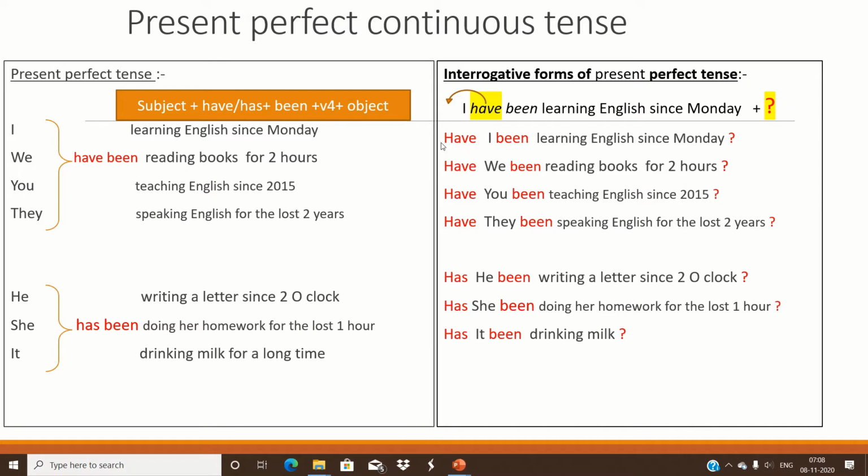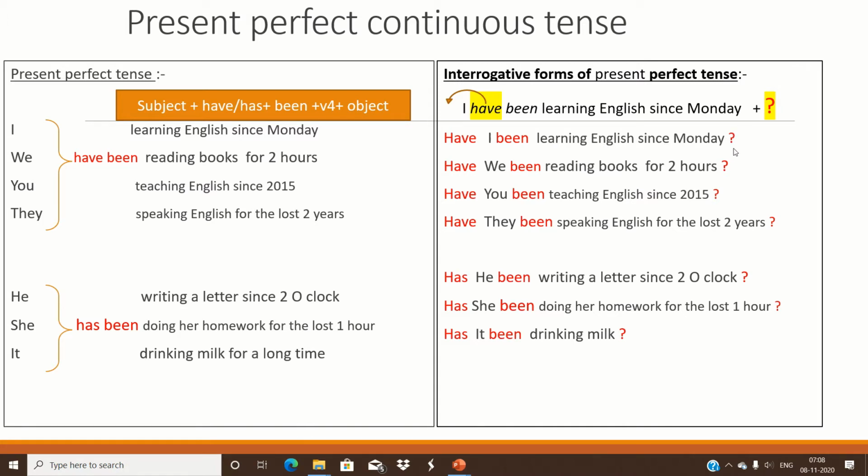So, have I been learning English since Monday? Have must be brought in front of the subject. Have I been learning English since Monday?